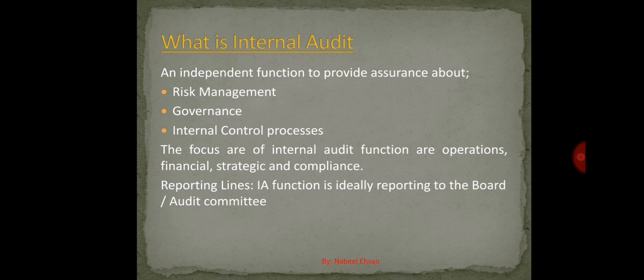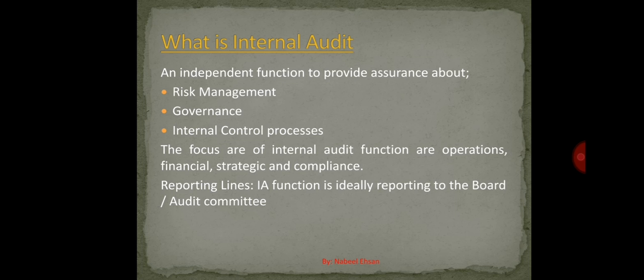Now, the focus of the internal audit function is basically 4 areas. Number 1 is operations, number 2 is the financial aspect of those operations, then strategic and compliance. They can be named the 4 pillars of internal audit as well. So when any internal audit department is doing an audit, they will be focusing on the operations, financials, strategic and compliance part of that process itself.